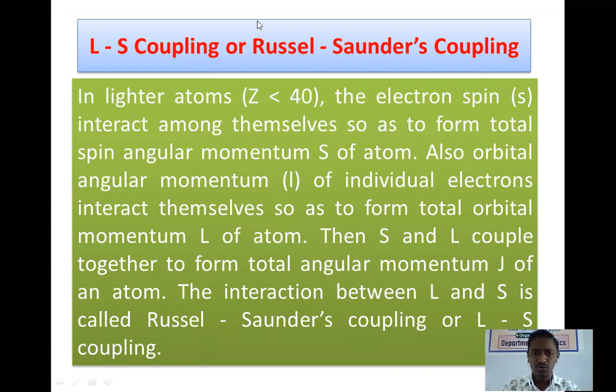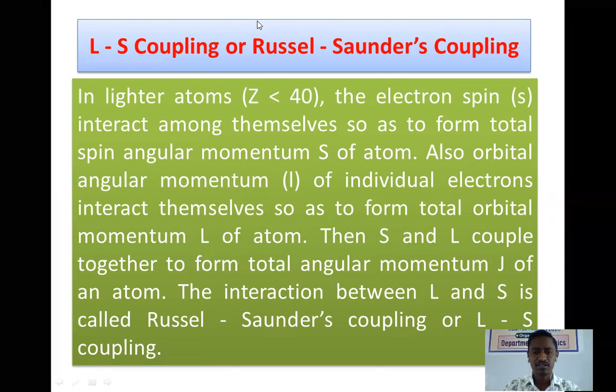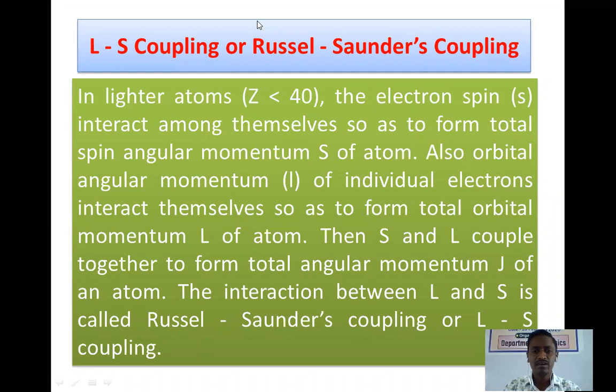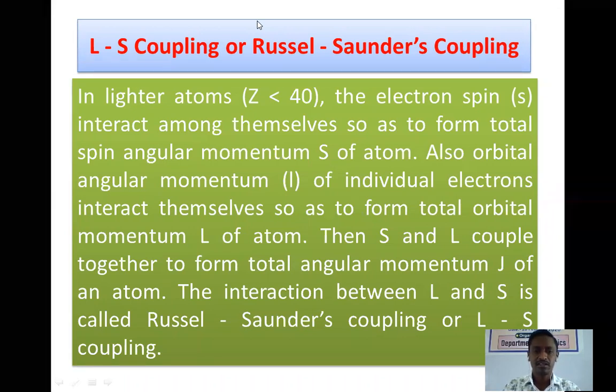But we know there are two kinds of spin motions possible in an atom. So depending upon the direction of orientation of the spin, the resultant value is either 0, an integer, or a half integer, depending upon the number of electrons present in the atom and the direction of orientation of the spin.